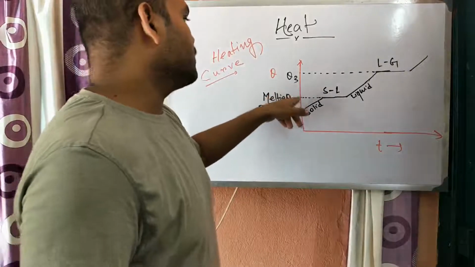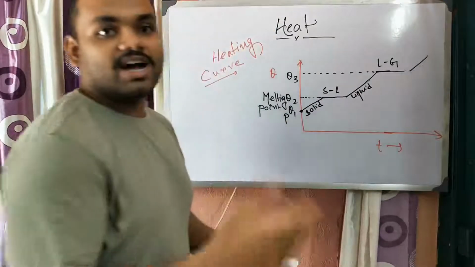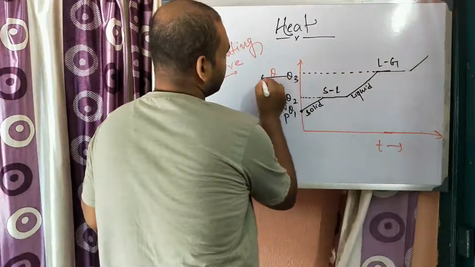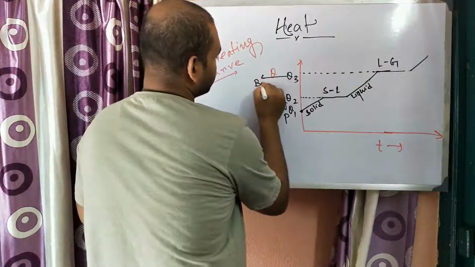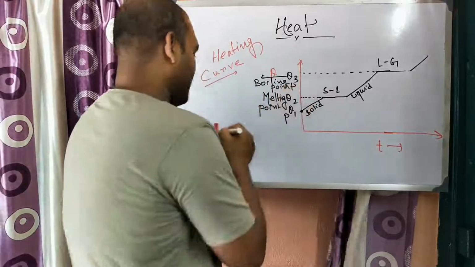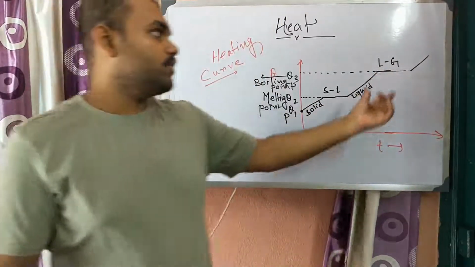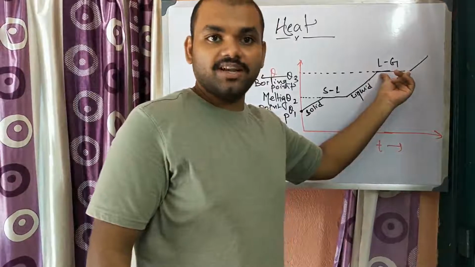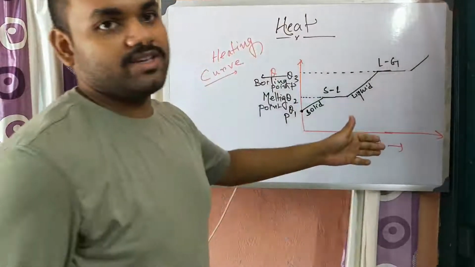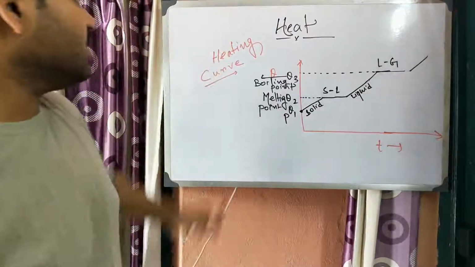It increases from θ2 to θ3 degree Celsius, and at θ3 degree Celsius the liquid starts evaporating. So θ3 is the boiling point. At this boiling point the liquid converts into gas, so we will find both liquid and gaseous states. Then after a certain time, when all the liquid has converted into gas, if we still give heat, the temperature of the gas will also increase. So this is the heating curve.